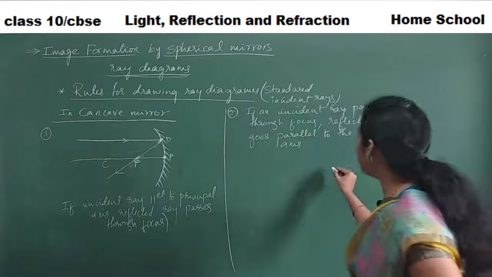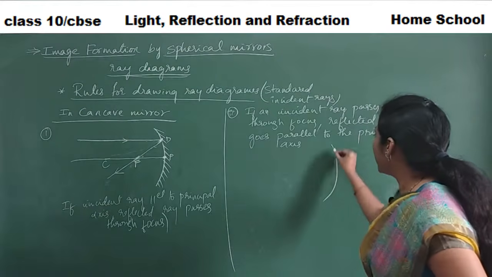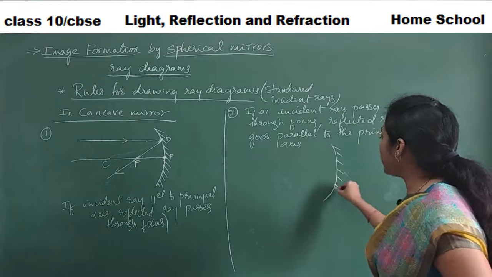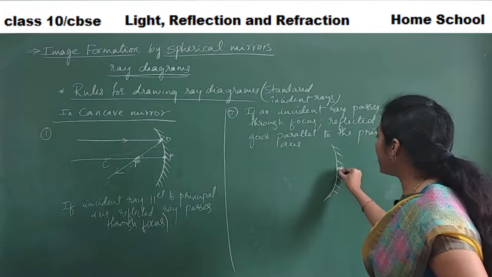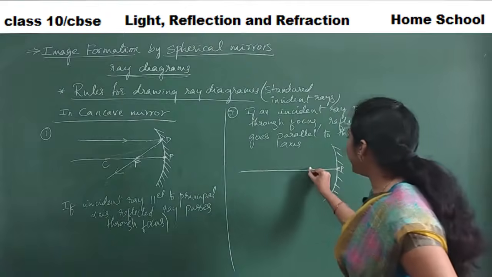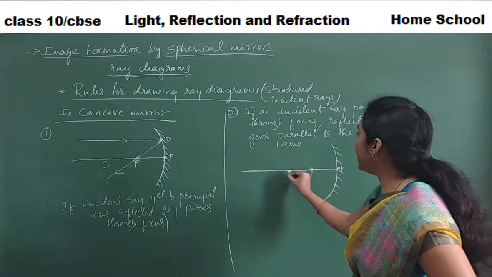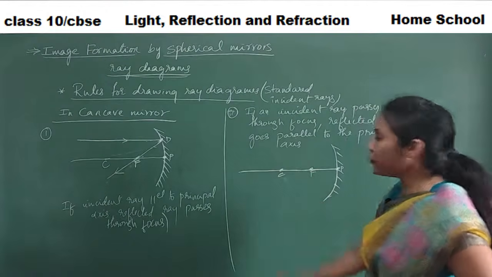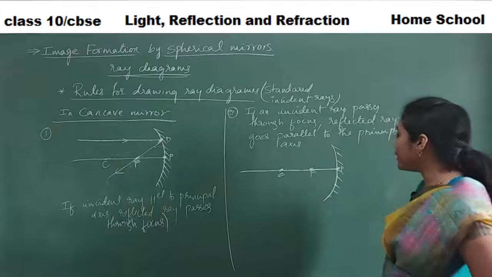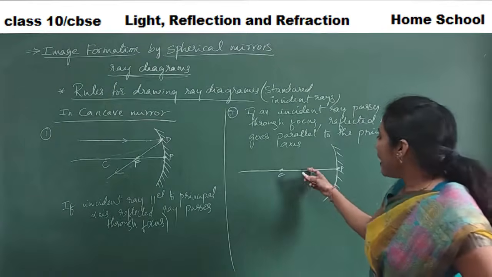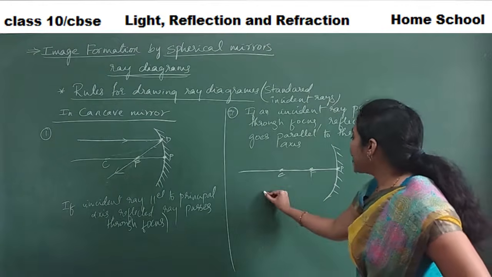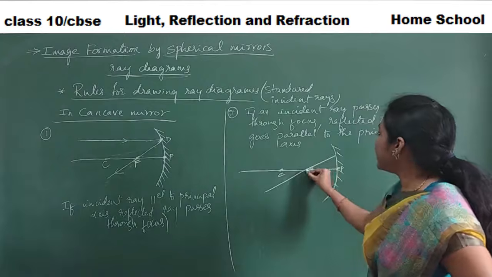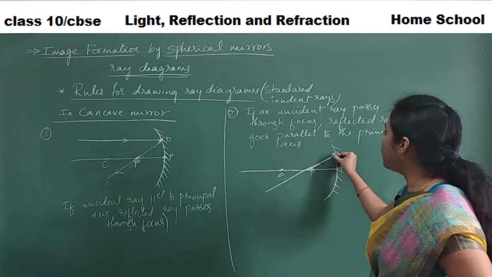So now how do you draw that? This is our concave mirror. Exactly this point is the pole. And along with me, if you write and practice, it comes to you very easily. So please do that. And what I said, some incident ray passing through the focus. Yes, the incident ray is passing through the focus.